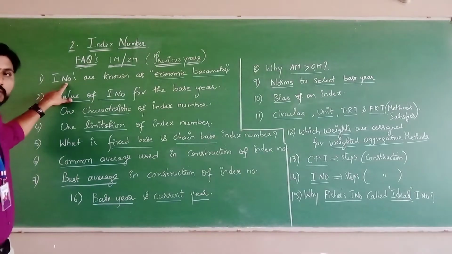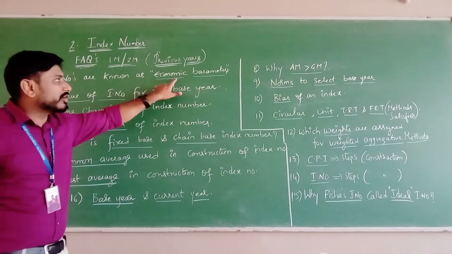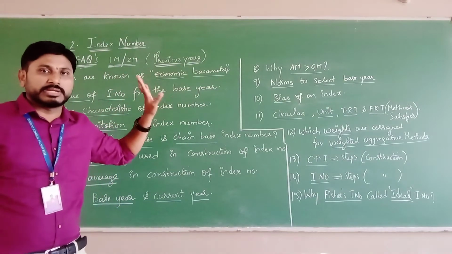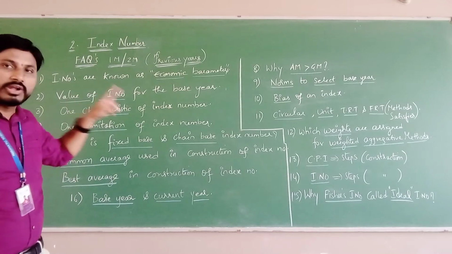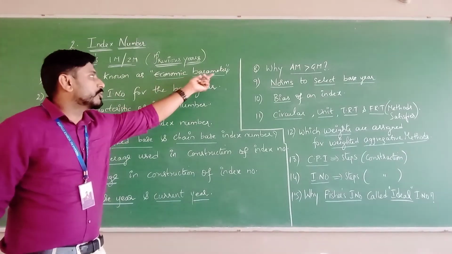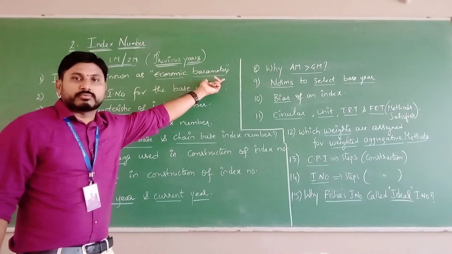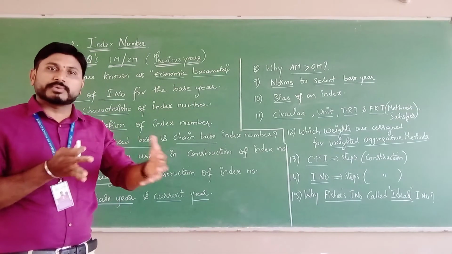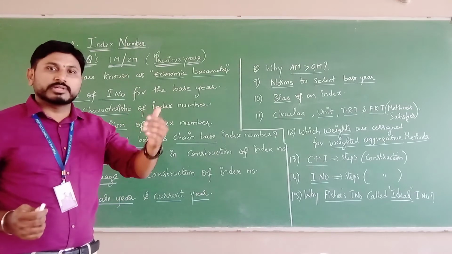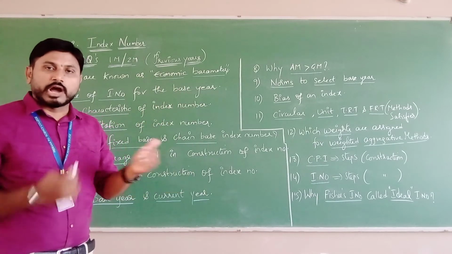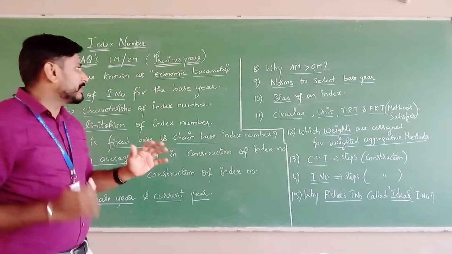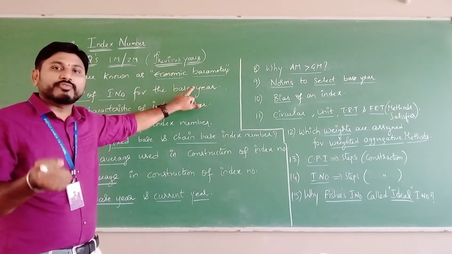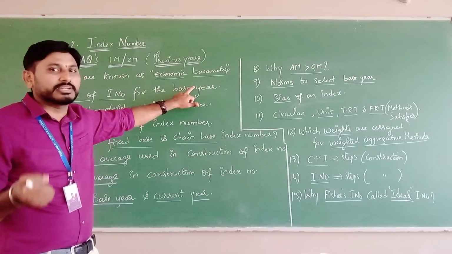Look at your first question. Index numbers are known as an economic barometer. So index numbers are also called an economic barometer. What does it mean exactly? Why is it called an economic barometer? First and foremost, what do you mean by a barometer? A barometer is very helpful to measure atmospheric pressure. On a day-to-day basis, how the atmospheric changes occur, the barometer measures. The same way, index numbers work to measure the pulse rate of the economy and all the business activities, right?